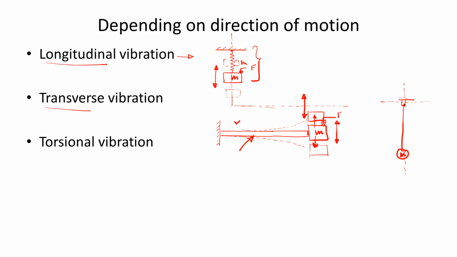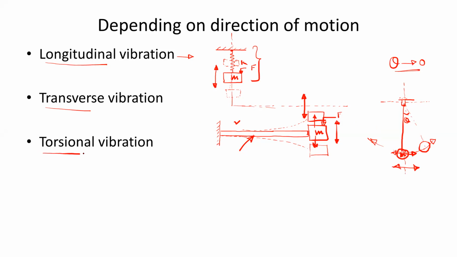If we displace this mass like this, then it will tend to oscillate in this direction, which we can treat as a perpendicular direction. For a very small angle theta, this curve will appear as a straight line. As theta tends to 0, the curvature becomes a straight line. So for such oscillation, it becomes a transverse vibration.